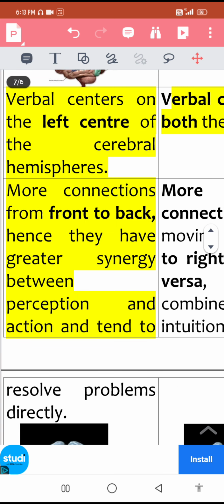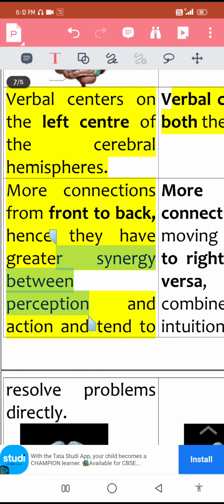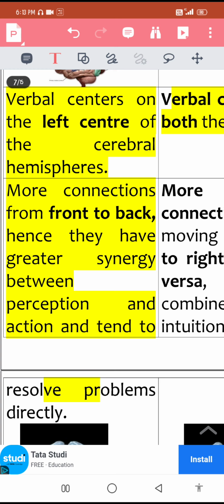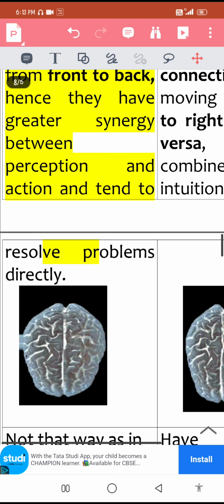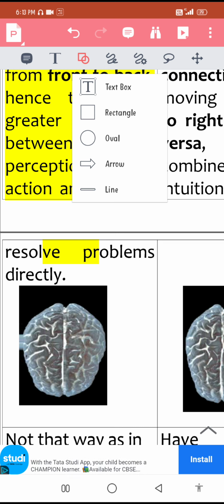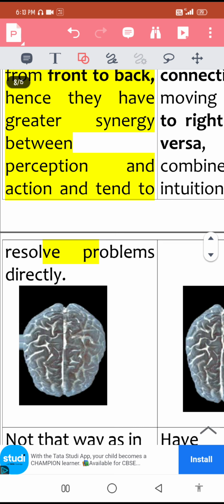There are more connections in men running from front to back of their brain, and hence they have greater synergy between perception and action, and they tend to solve their problems directly without intuition at all. So it means things like this, for example. The connections in the brain are running like this, front to back, like this, like this.